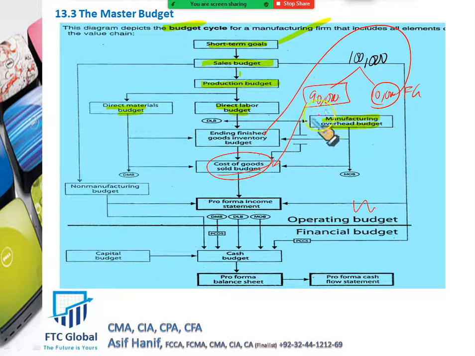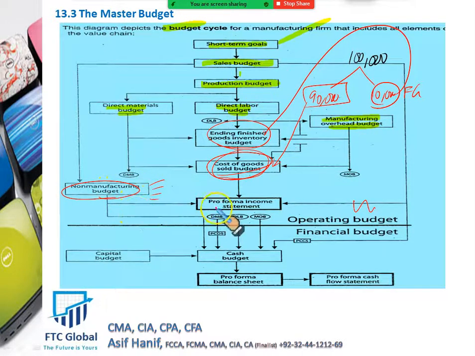So the units that you're going to sell in the coming period become the cost of goods sold budget. And the units which you're not going to sell will stay in finished goods. They become a part of your ending finished goods inventory, right? Done. Manufacturing is complete. Now let's come down to the non-manufacturing budget. When you say non-manufacturing budget, that is selling, administration, marketing, and so on. Discussed previously. Non-manufacturing means the expenses not on production. So we have done all manufacturing and non-manufacturing.